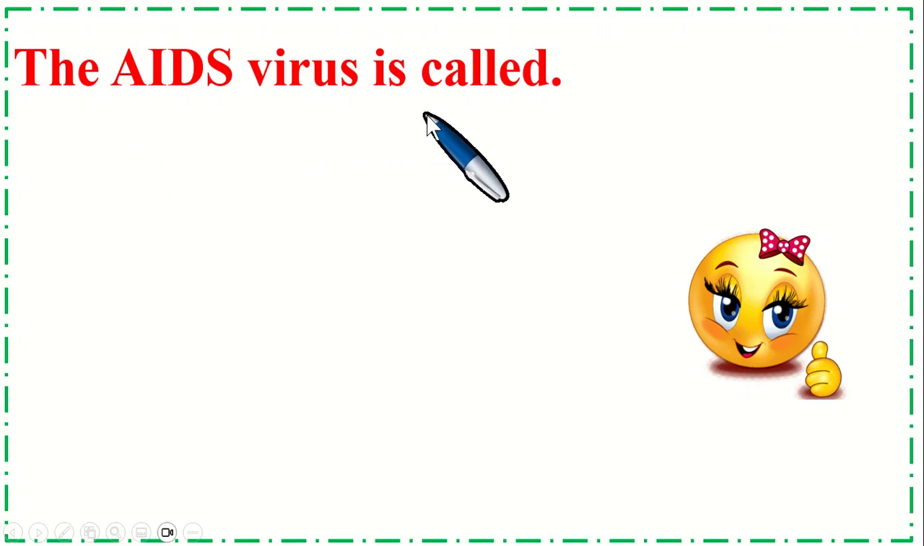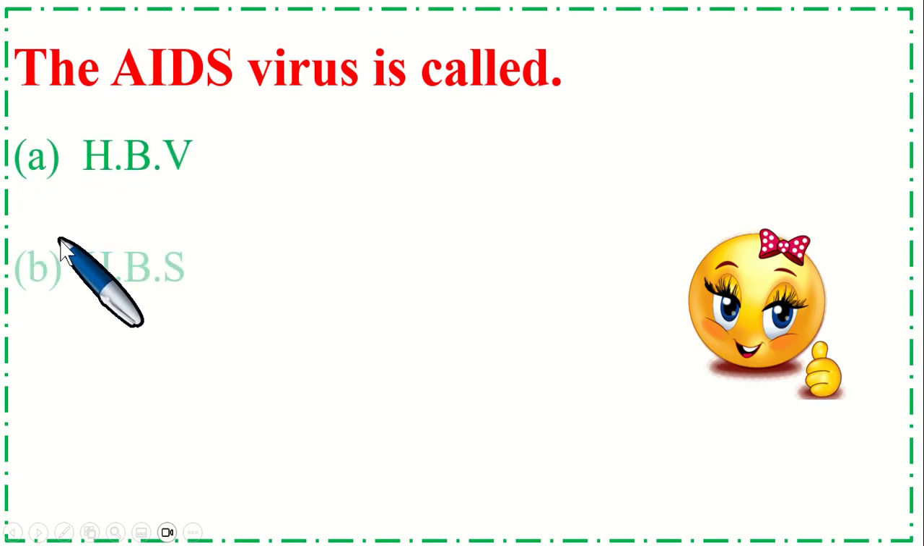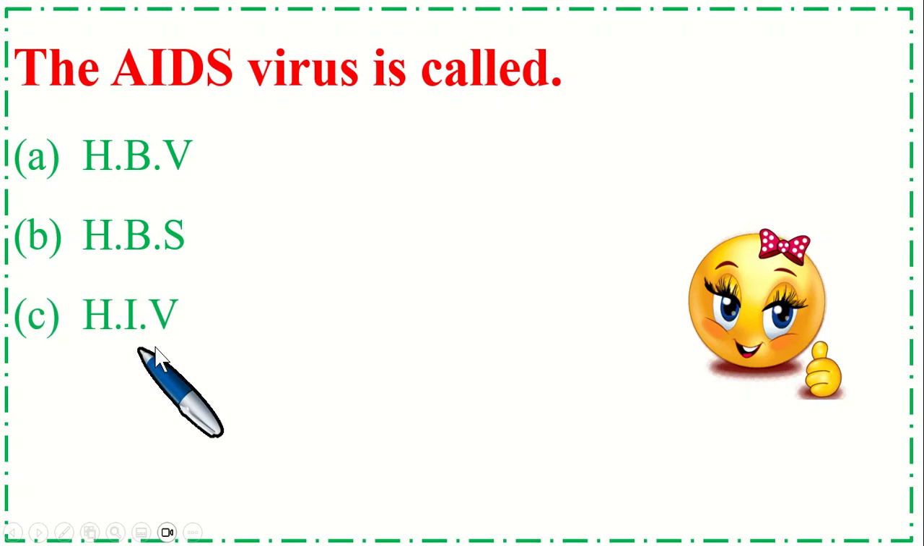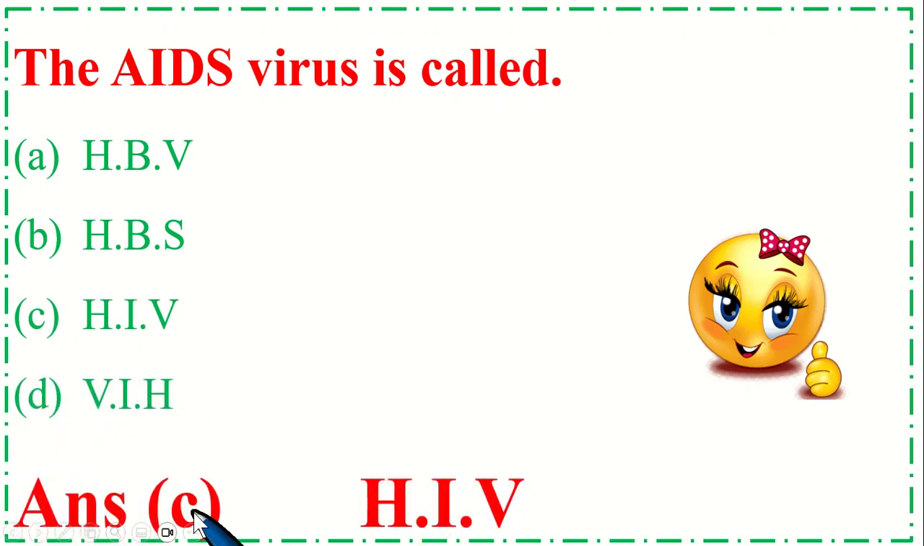The AIDS virus is called option A HBV, B HBS, C HIV, and option D VIH. So the correct option is C HIV.